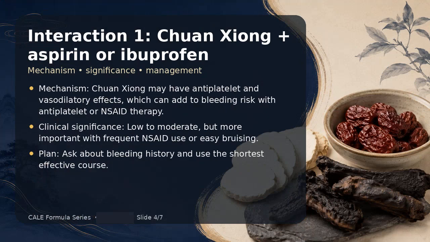Interaction 1 is Chuan plus aspirin or ibuprofen. The mechanism is that Chuan may have antiplatelet and vasodilatory effects, which can add to bleeding risk with antiplatelet or NSAID therapy. The clinical significance is low to moderate, but more important with frequent NSAID use or easy bruising. My management plan is ask about bleeding history and use the shortest effective course.